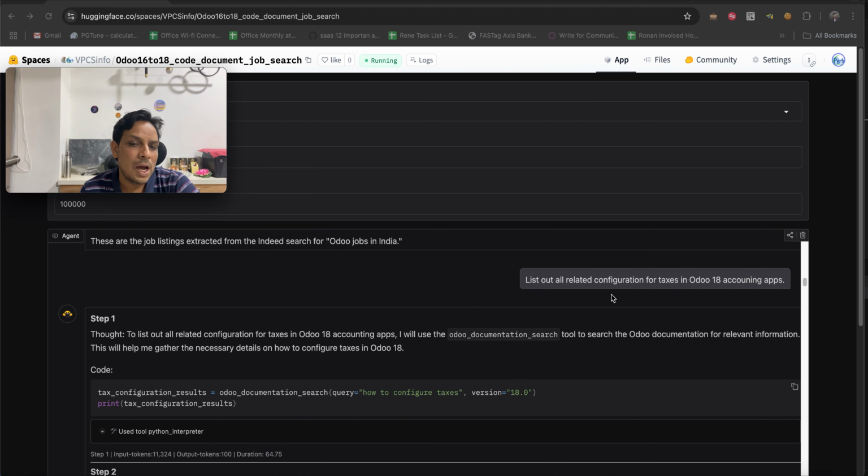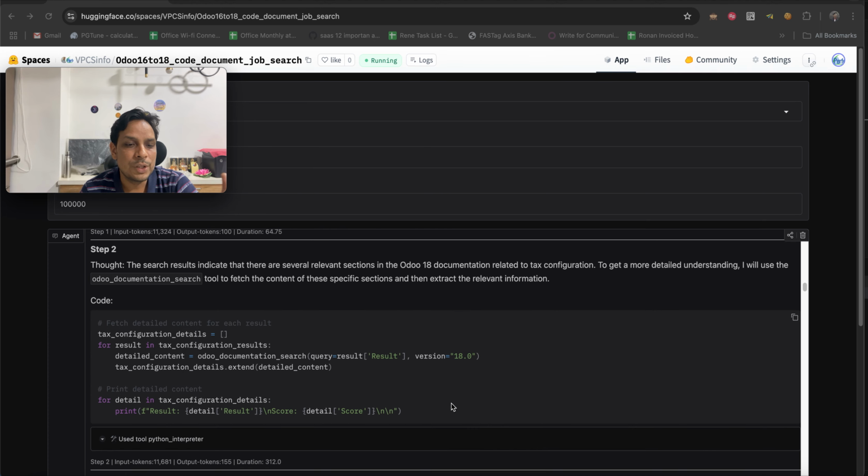For the second step, I asked it to list all related configuration for taxes. I used a kind of RAG application on the Odoo documentation, with semantic search plus reranking search. I used a Google T5 model, which works well as a representation model, for a quick search that gives a proper, good result with the keyword.